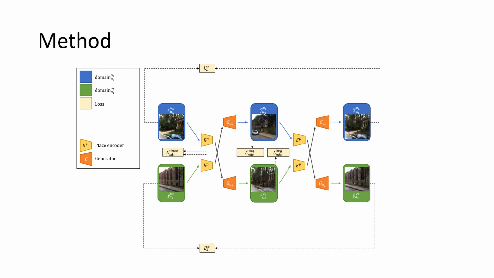But as we all know, when autumn comes, trees do not always get naked. So when we translate images from autumn to spring and back to autumn, we don't know if we should generate bare trees. If we enforce the reconstructed image to be the same as the original image by cycle consistency constraint, the place codes will be entangled with appearance properties. Therefore, we encode the appearance codes to propagate and preserve them in their own domain.